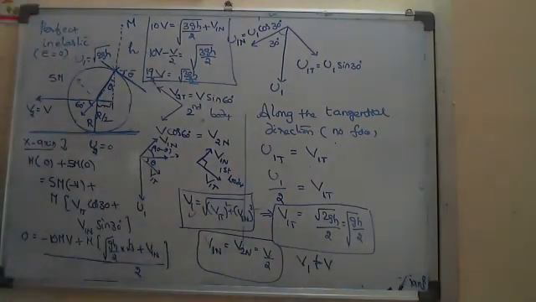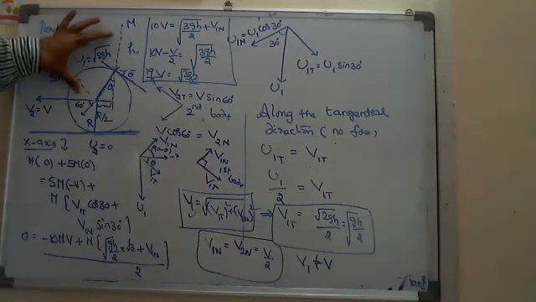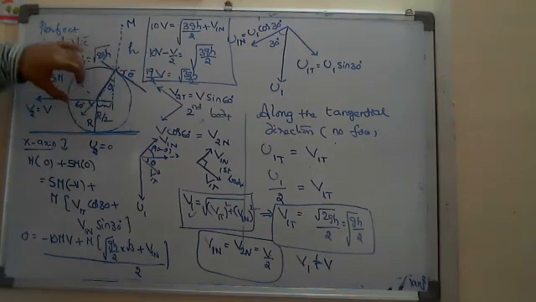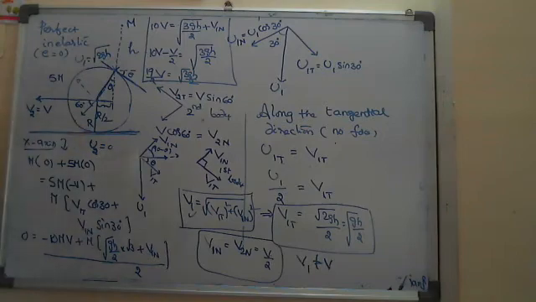Are V1 and V2 equal? No, that's what I'm telling. Even if it is a perfectly inelastic collision, if at least one mass is not a point mass, then V1 is not equal to V2. We apply V1 equals V2 only when the masses are point masses. Okay, this is one mode.